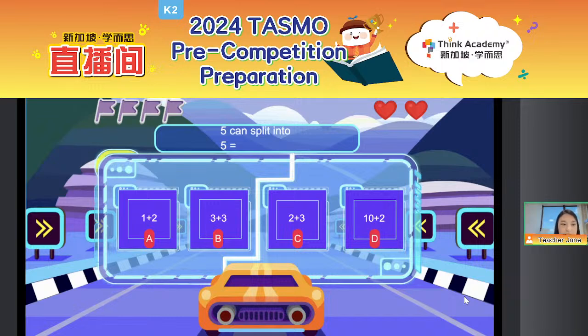Everyone, can you see the screen? No? Yeah, the screen is dark. It's black. Okay, everyone, wait a second, please. I'll come into the live stream room again.